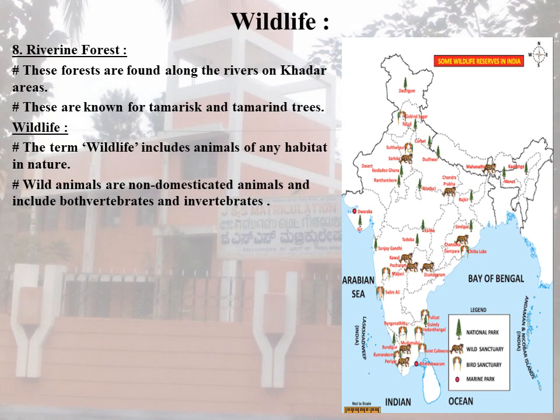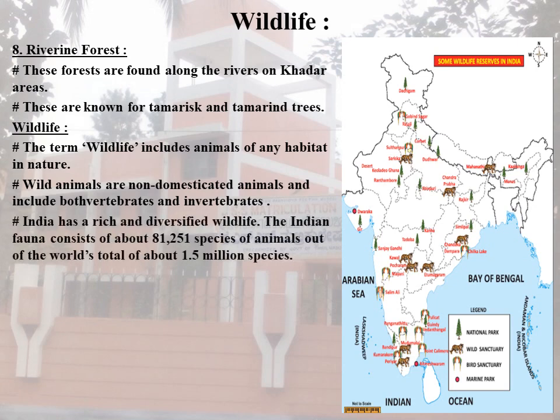India has a rich and diversified wildlife. The Indian fauna consists of about 81,251 species of animals out of the world's total of about 1.5 million species.